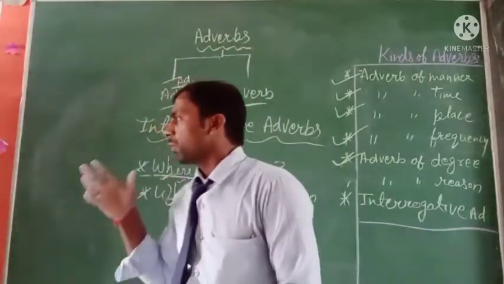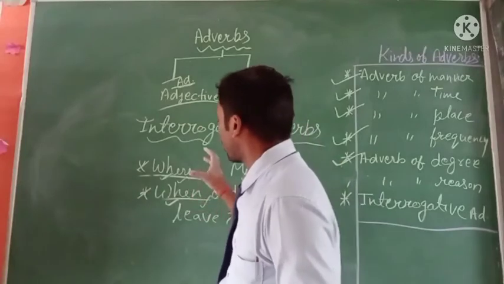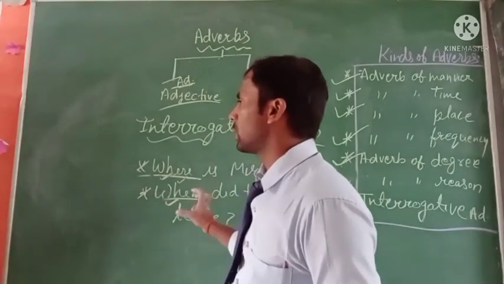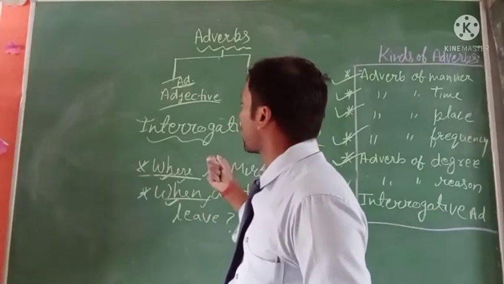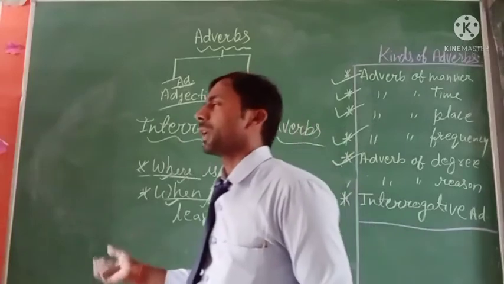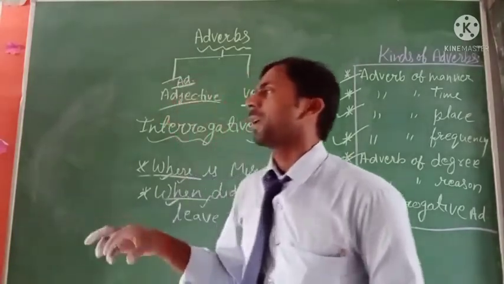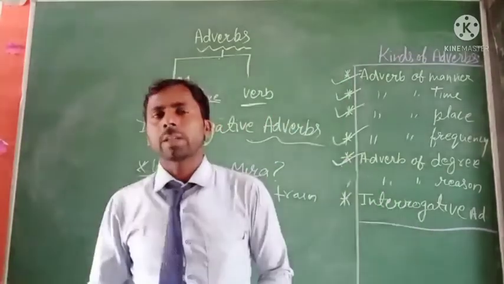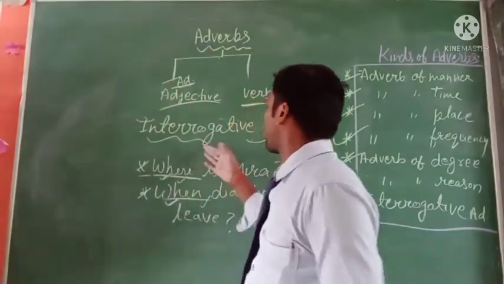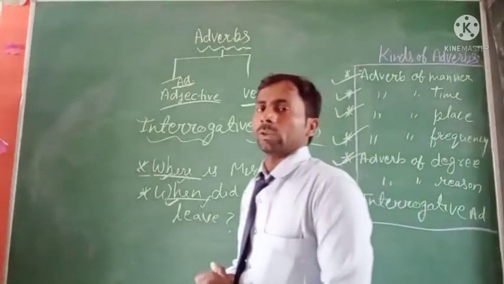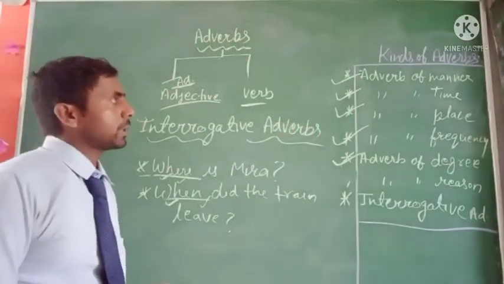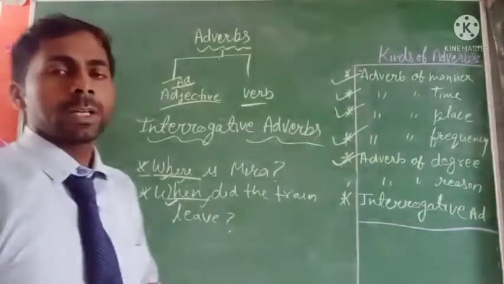So words like where, when, which, how, etc. are a kind of adverb that asks a question in a sentence, and this covers many types of adverb, such as adverb of manner, adverb of time, adverb of place, adverb of reason, etc., which are the many parts of the interrogative adverb. So I think you all understand about the adverb, and this topic is completely clear.